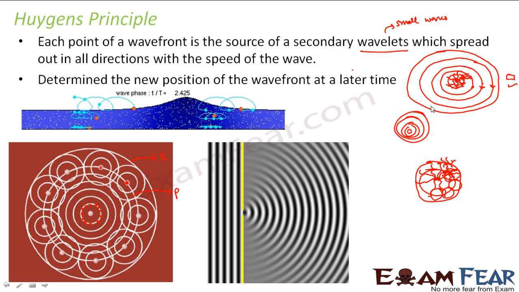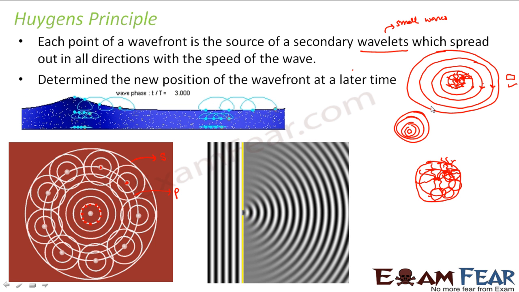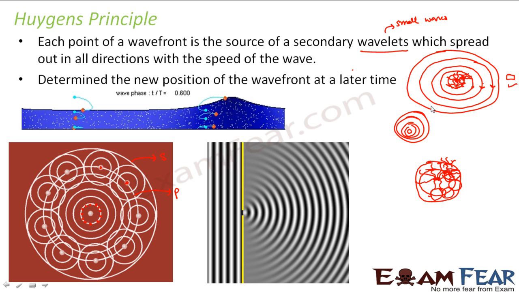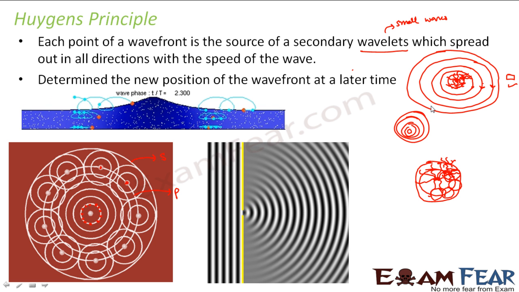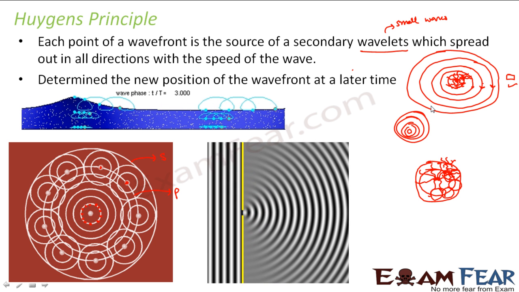So using Huygens principle, we can also determine what will be the new position of the wavefront after time t, right? We will see that, how we determine that new position of the wavefront. So now we will focus on how we determine the new position of the wavefront after some time t. Let us suppose the initial time t is equal to 0. So we start with time t is equal to 0.